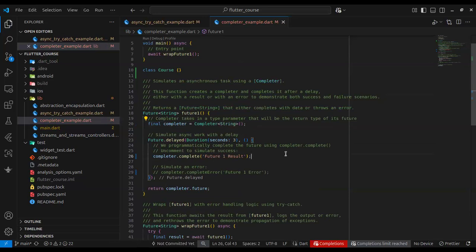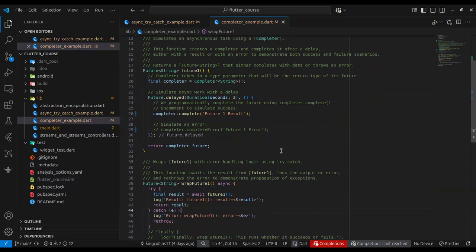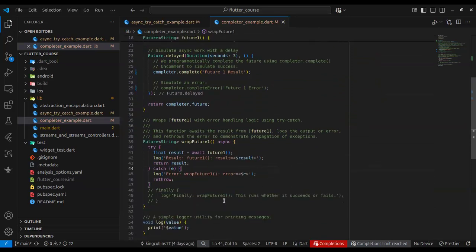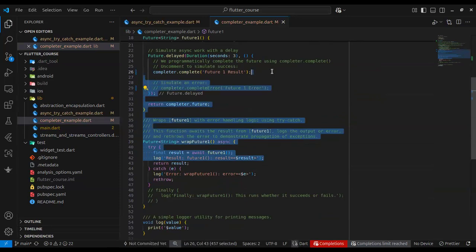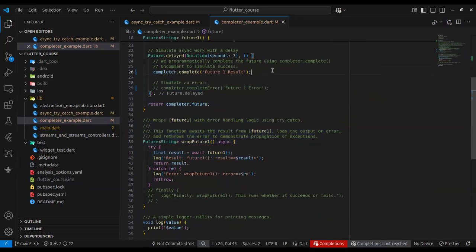So that is about completers. The error handling of completers is not very different from the one of normal future functions defined with an async annotation. You can see here if I complete this future with this result, the result is going to come out here.